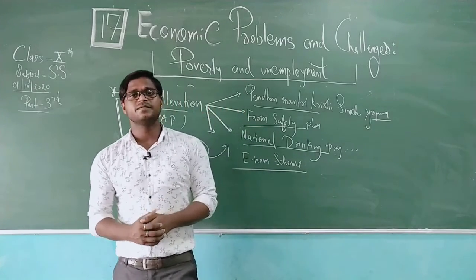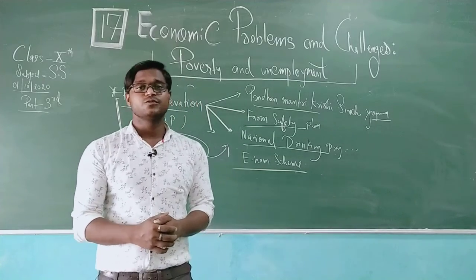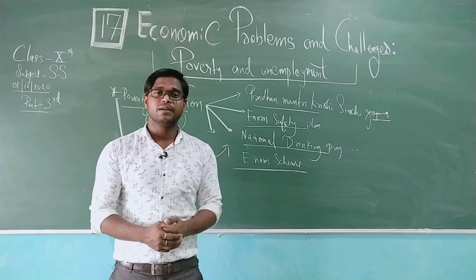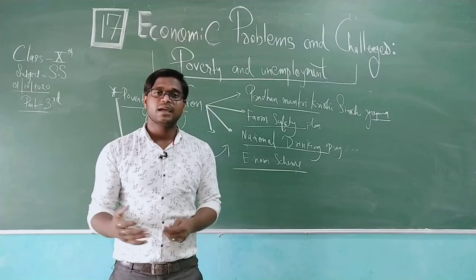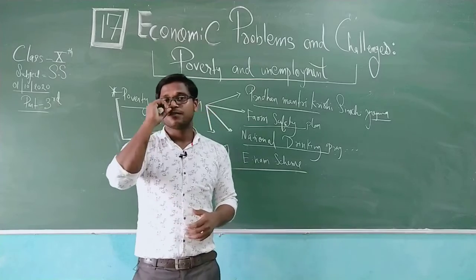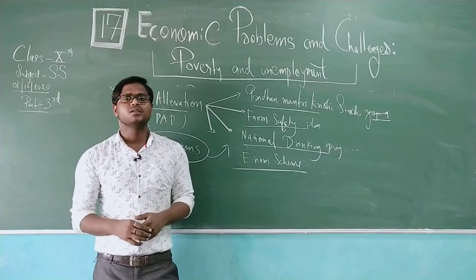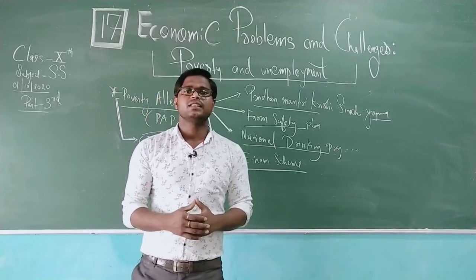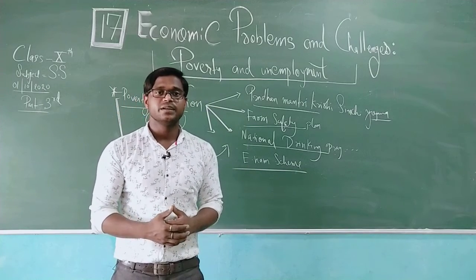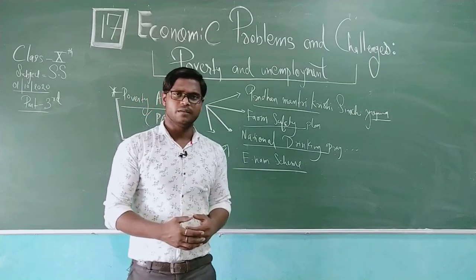Second comes the farm safety insurance plan, the farm safety yojana, which helps farmers in times of natural calamities or forest fire, and farmers get some bonus money from the government. At the purchase of cotton also, concessions are given, and loss and damage is recovered.